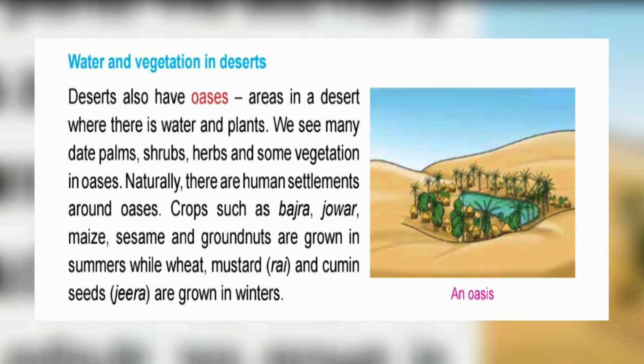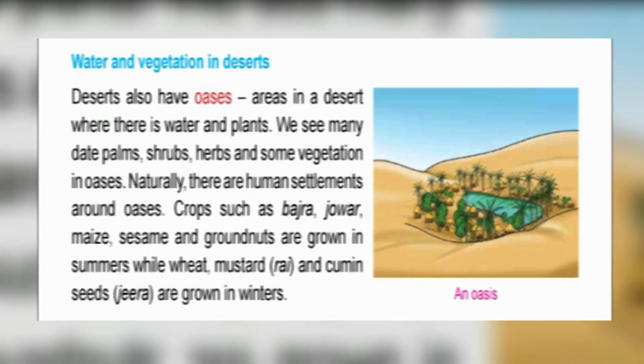We see many date palms, shrubs, herbs and some vegetation in an oasis. Naturally, there are human settlements around oases. Crops such as bajra, jowar, maize, sesame and groundnuts are grown in summers, while wheat, mustard and cumin seeds, jeera seeds, are grown in winters.